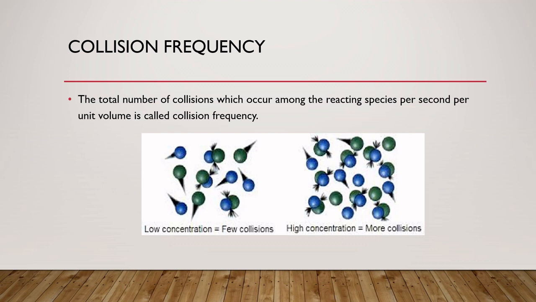But if the molecules or atoms have higher concentration, then more collisions will take place. Here are few collisions because of the low concentration, and here are more collisions because of the high concentration. The collision frequency is denoted by Z.